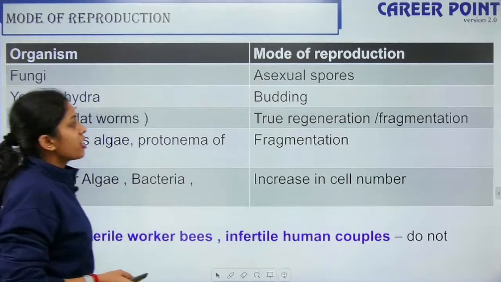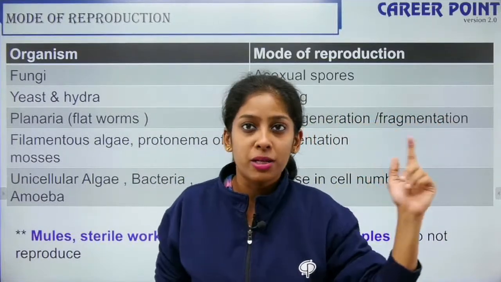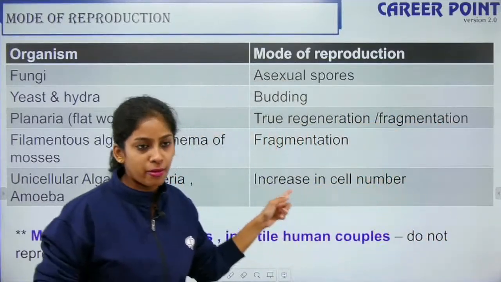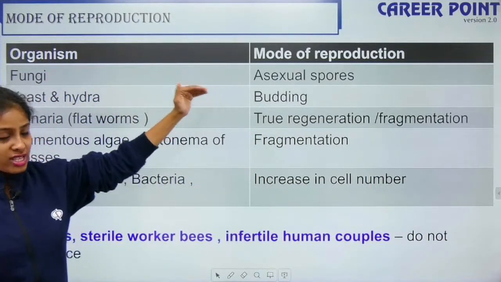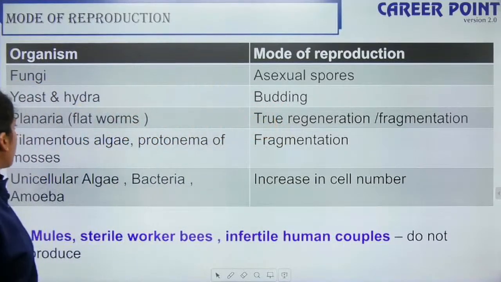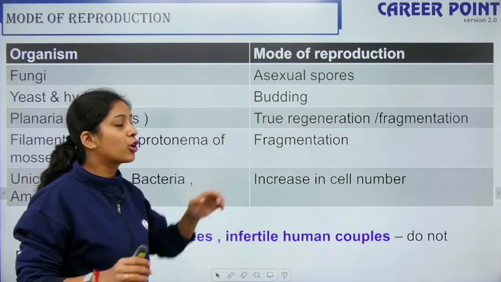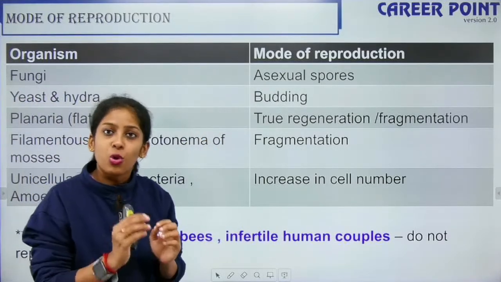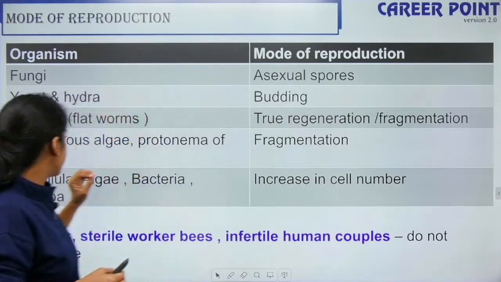So fungi reproduces through asexual spores, and this is also one way because in biological classification we'll be talking about fungi. So it's better you remember it like this: fungi reproduces through asexual spores, yeast and hydra through budding, right? So planaria, which comes under the phylum Platyhelminthes, undergoes fragmentation. It is known for its regeneration capacity in the animal kingdom, so that is important.